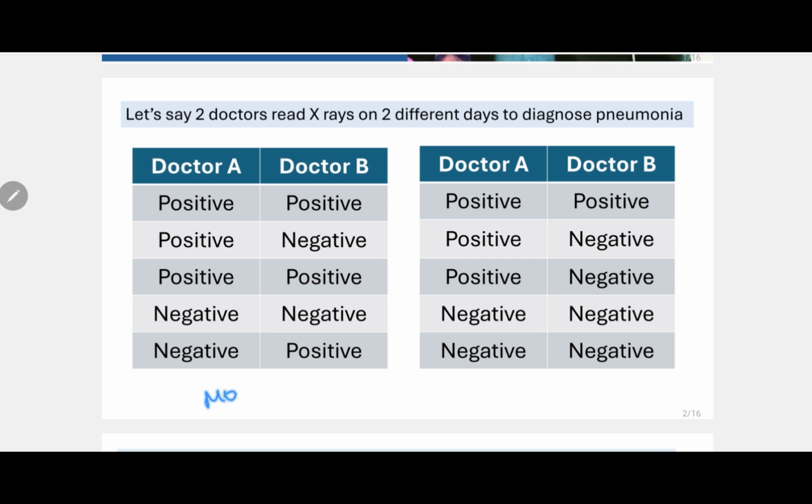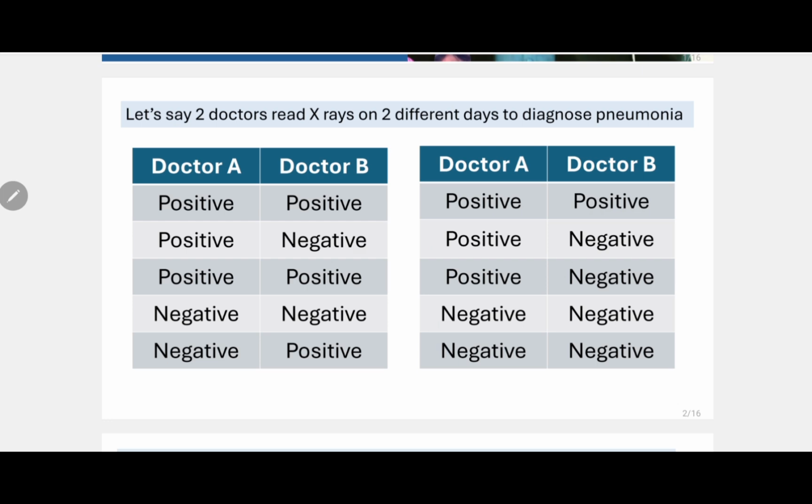So let's say this is Monday and let's say this is Tuesday. Doctor A diagnosed that on Monday there are 3 positive cases out of 5 total cases. Dr. B also says there are 3 positive cases out of 5 cases on Monday. So they both say that there are 3 out of 5 positive cases. But on Tuesday, Dr. A remains the same. He diagnosed 3 out of 5 cases as positive. But Dr. B only diagnosed 1 positive case on Tuesday.